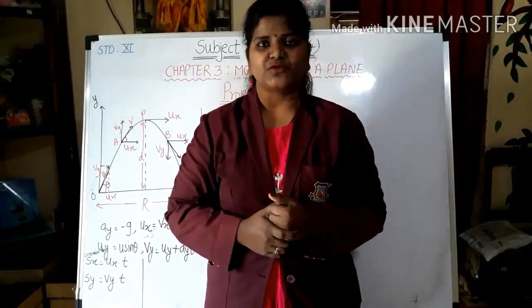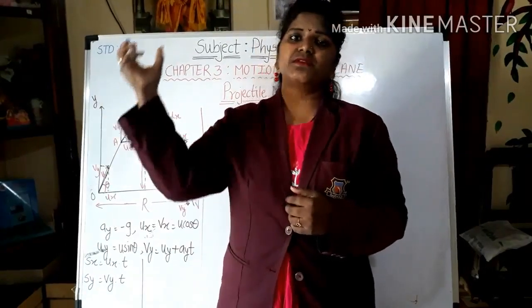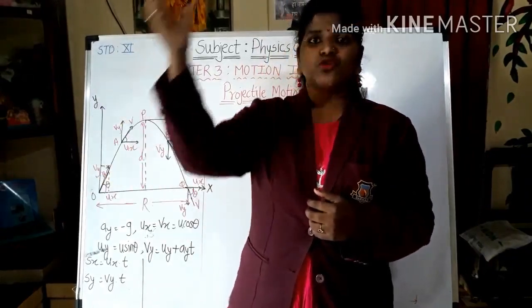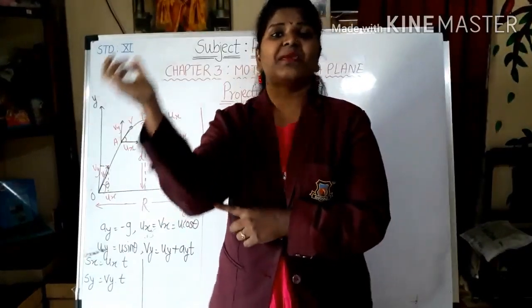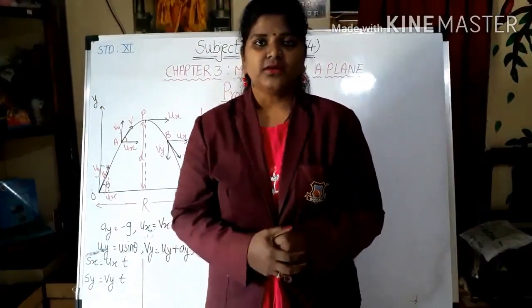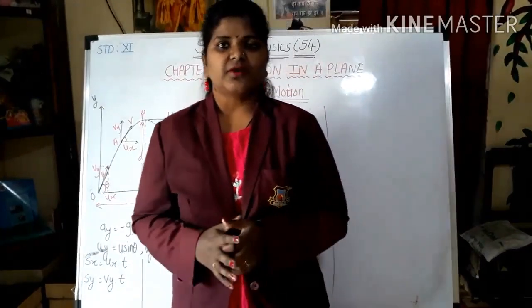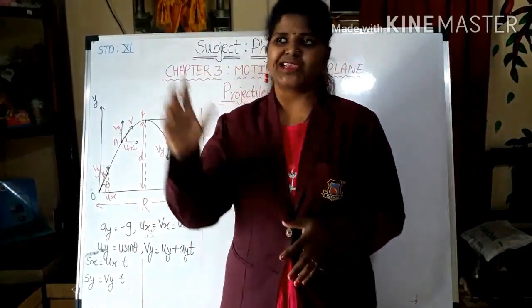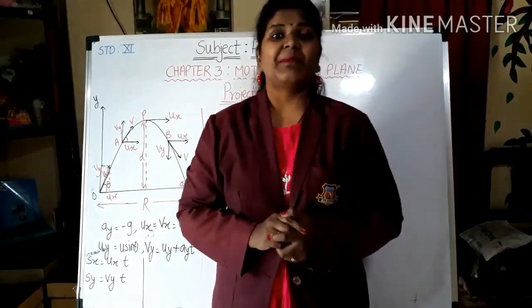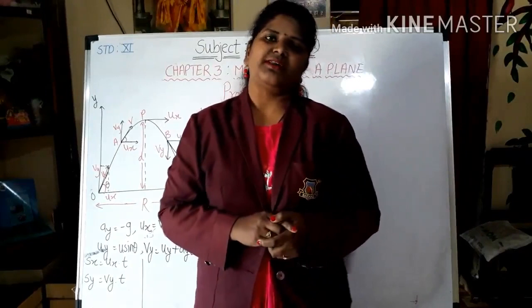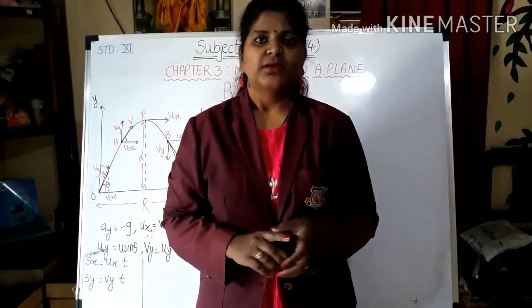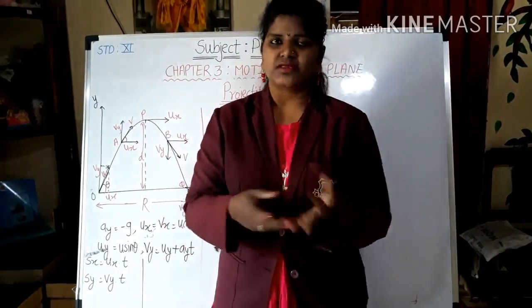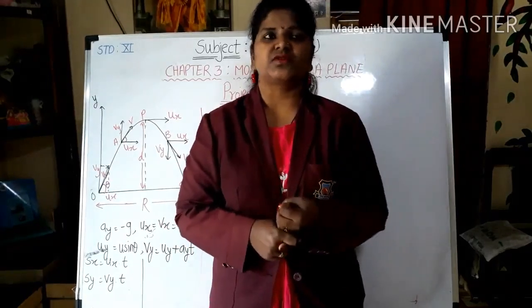What exactly happens over there? He gives the projection with his hand, making some angle, right? So this is nothing but projection. When you throw any object towards something by making some angle, it is called projectile motion. The bowler throwing the ball is the example we have discussed.